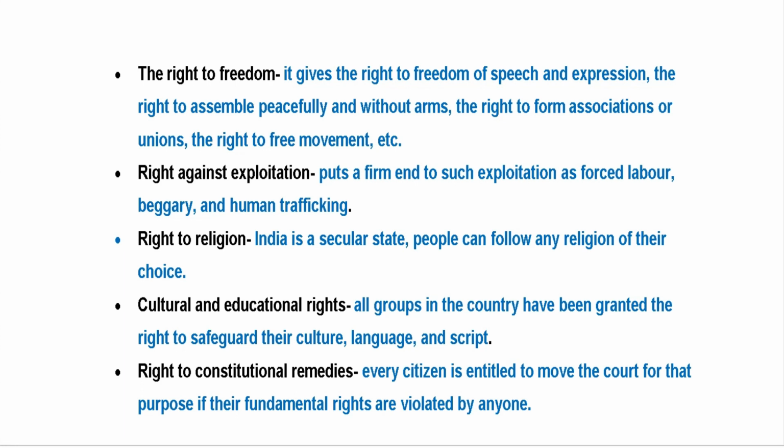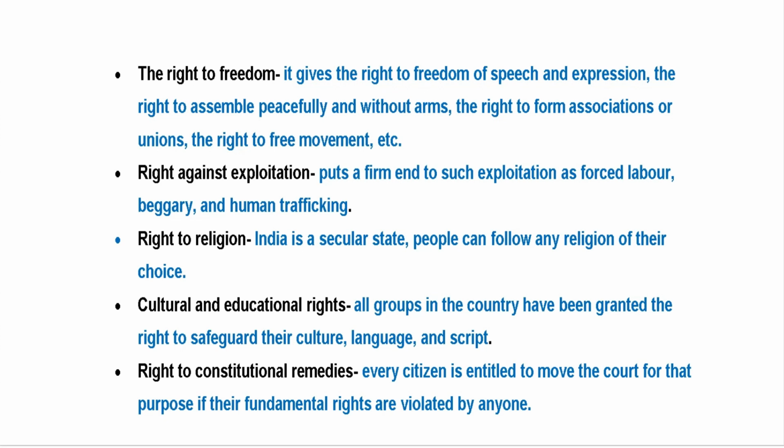Next, it is the right to religion. Of course, India is a secular state, and here people can follow any religion of their choice. They can preach the messages of their religion, but they can't force anyone to convert or adopt their religion. If someone wants to adopt it by their own choice, that is okay, but you can't force them.